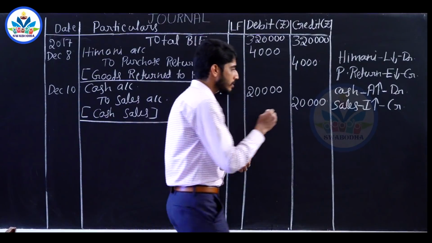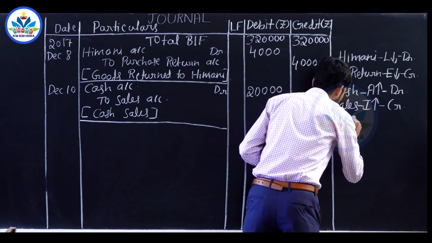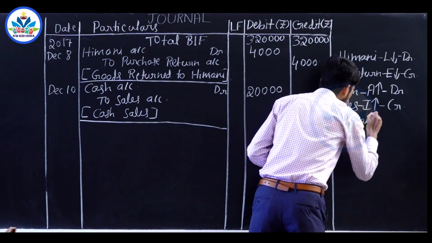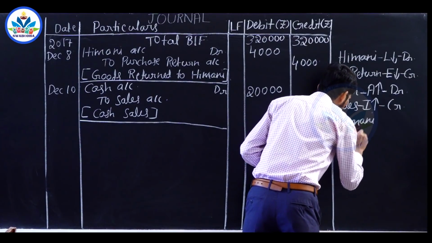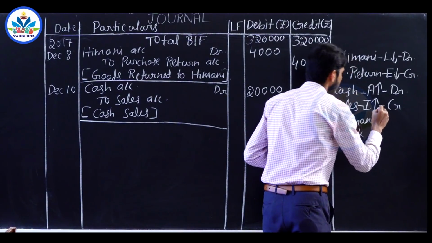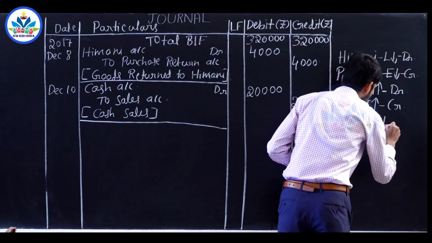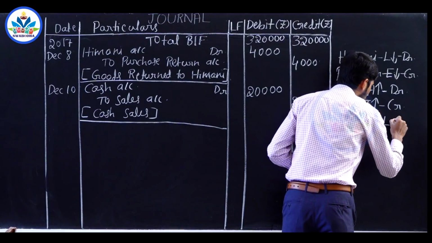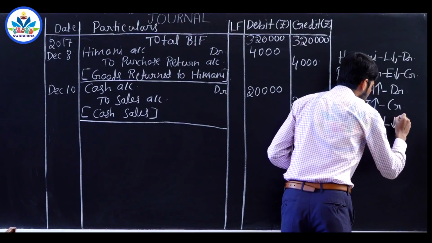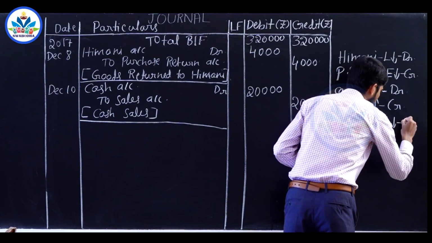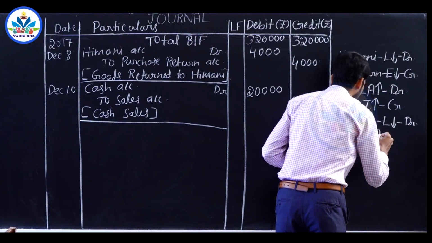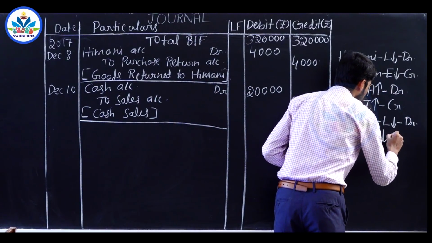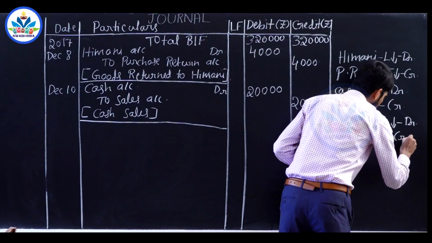So the two accounts involved are Imani account and bank account. Imani is the liability, creditor, bank is an asset. Our liability or creditor's value decreases, you have paid in full, so it has to be debited. Bank balance reduces, decrease in an asset has to be credited.